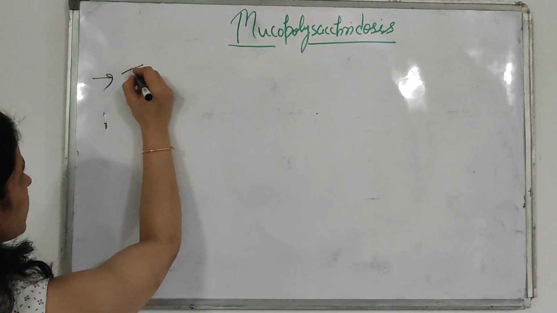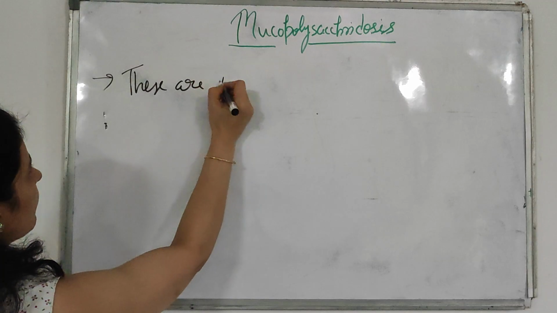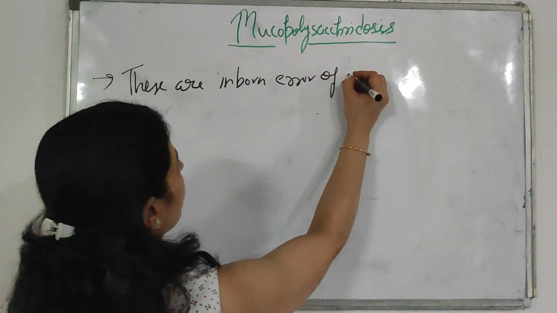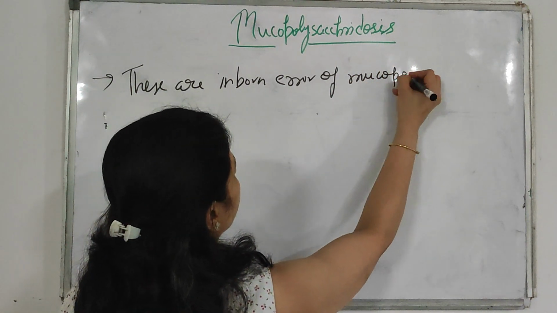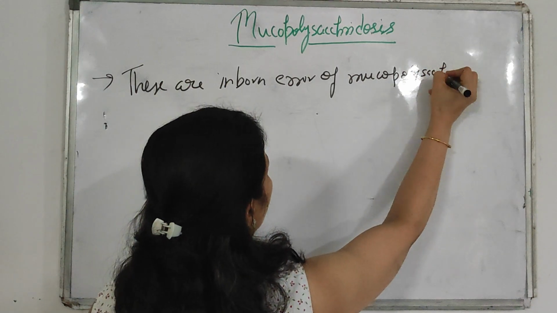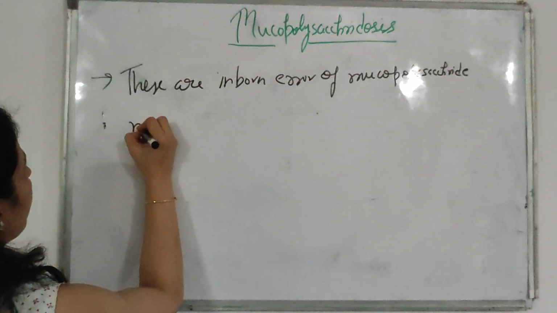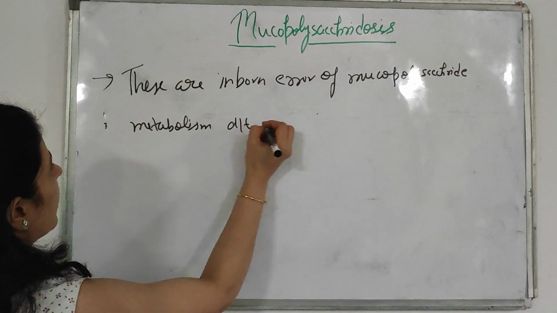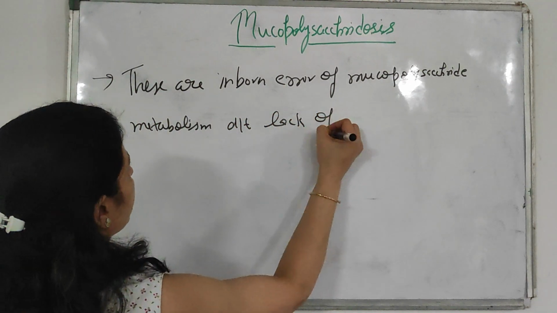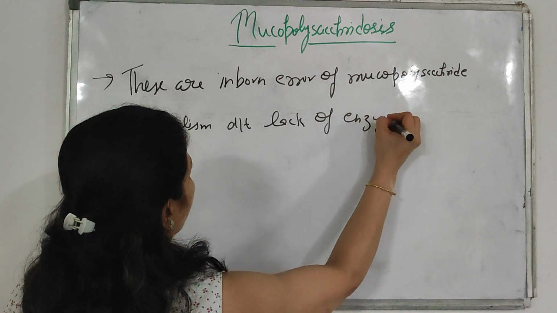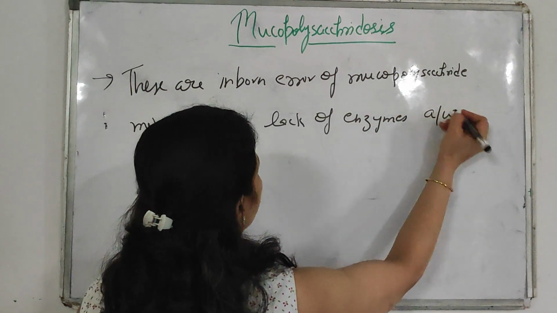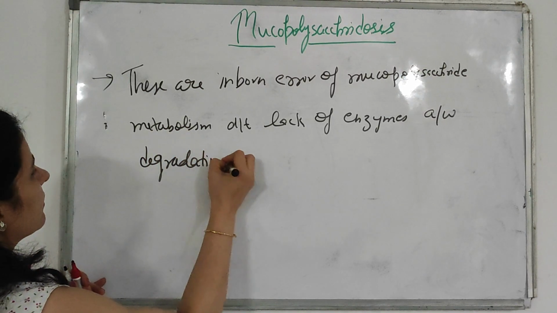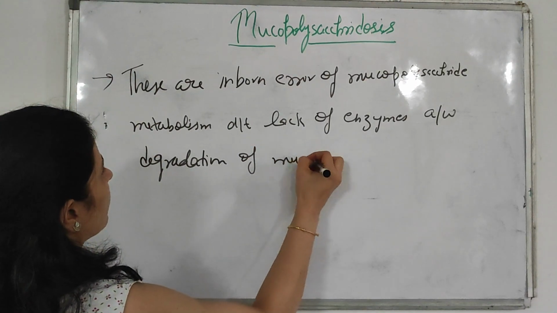What is mucopolysaccharidosis? These are inborn errors of metabolism. These are inborn errors of mucopolysaccharide metabolism, due to lack of enzymes associated with degradation of mucopolysaccharides.